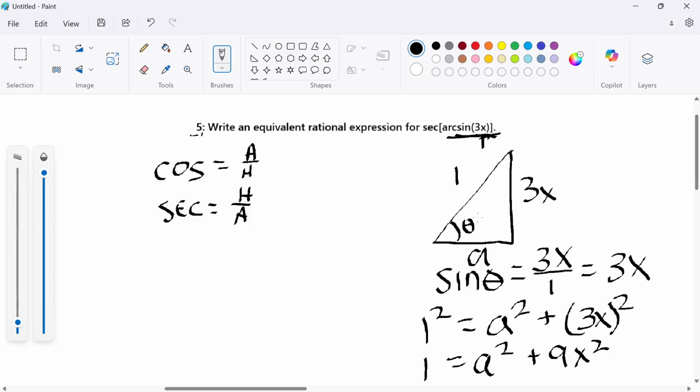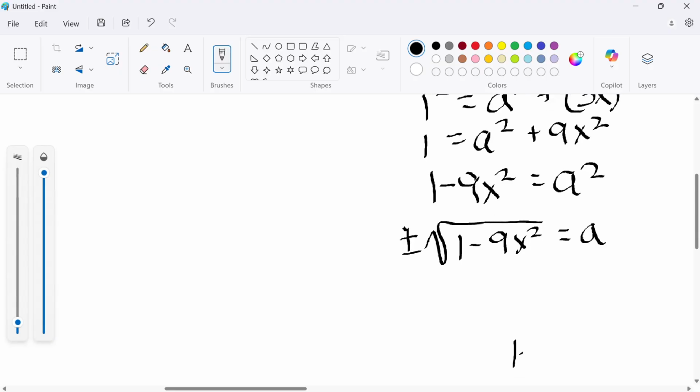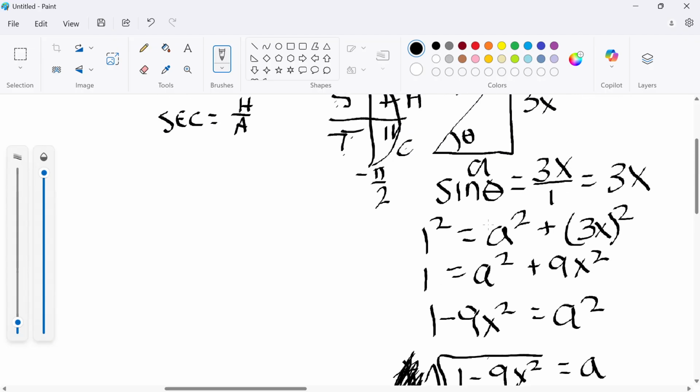But I'm dealing with arcsine. And remember, arcsine can only give values from negative pi over 2 to pi over 2. In other words, it's in the first and fourth quadrants. In the first and fourth quadrants, cosine is always positive. Cosine is positive in the fourth, only cosine. All of them are positive in the first. Sine and cosecant positive in the second. Tangent, cotangent positive in the third. So in the first and fourth, cosine is always positive. So I don't need to worry about negative, and then I don't write the positive sign. So A equals the square root of 1 minus 9x squared.